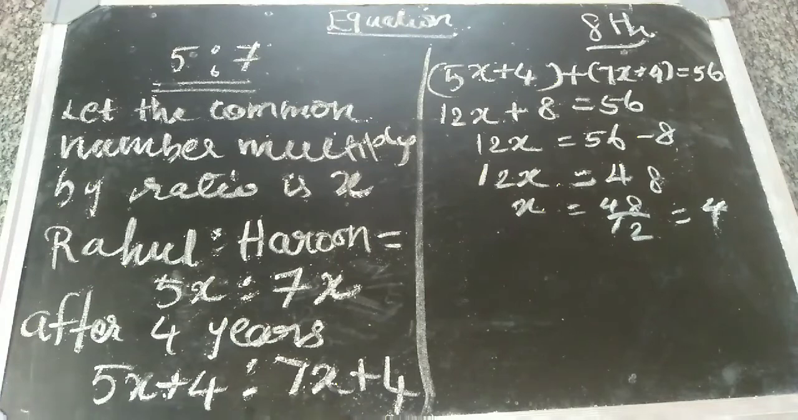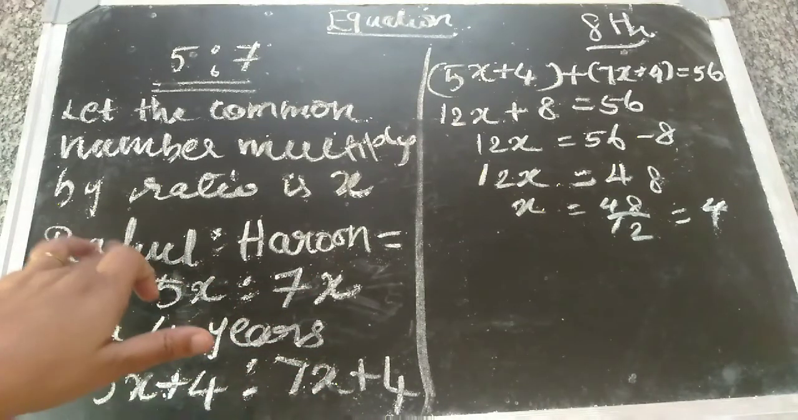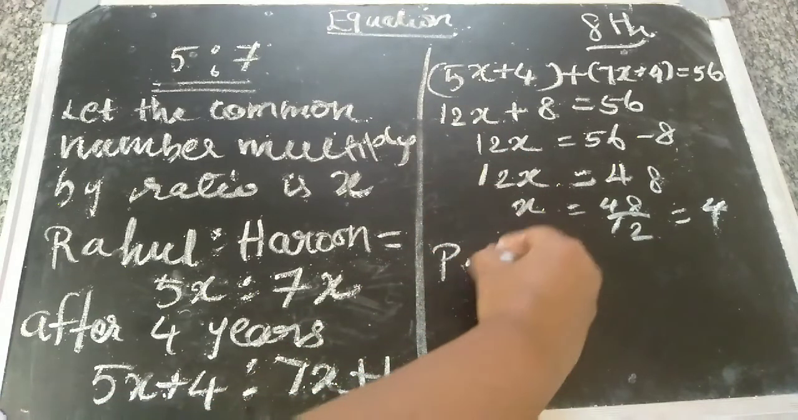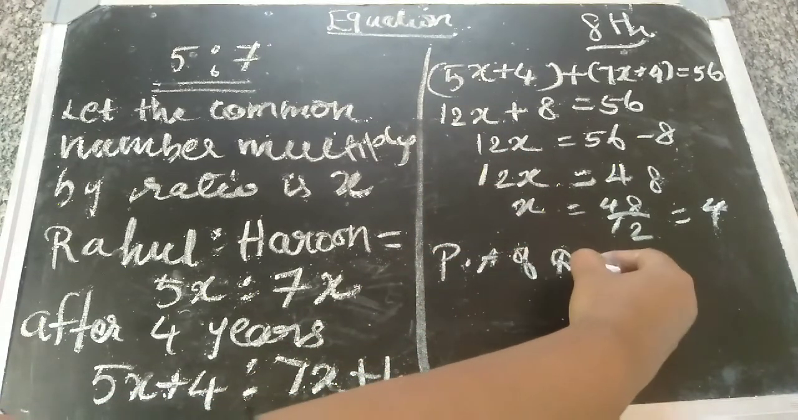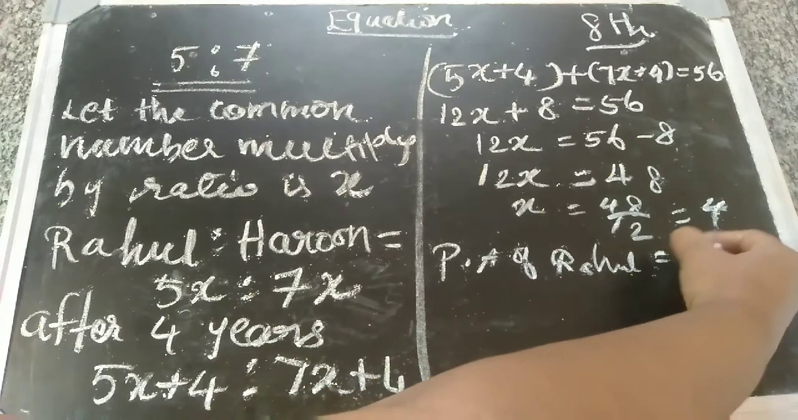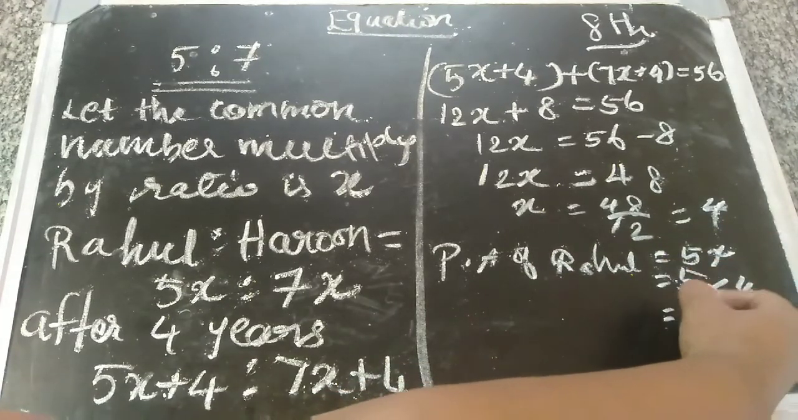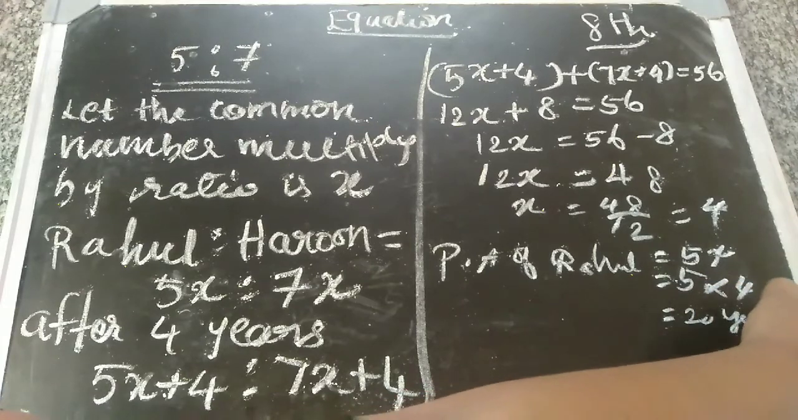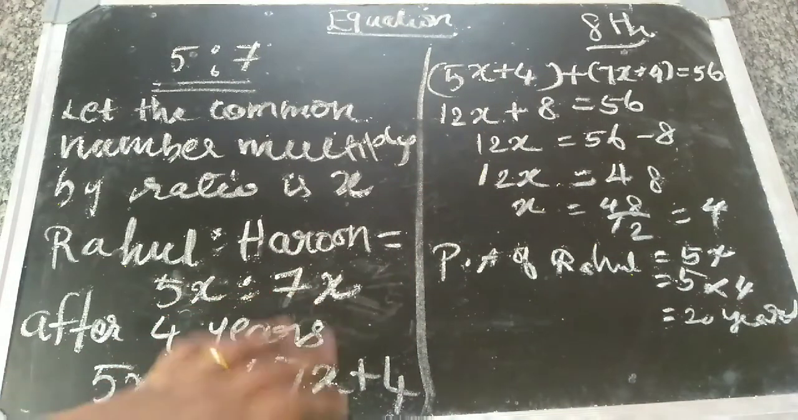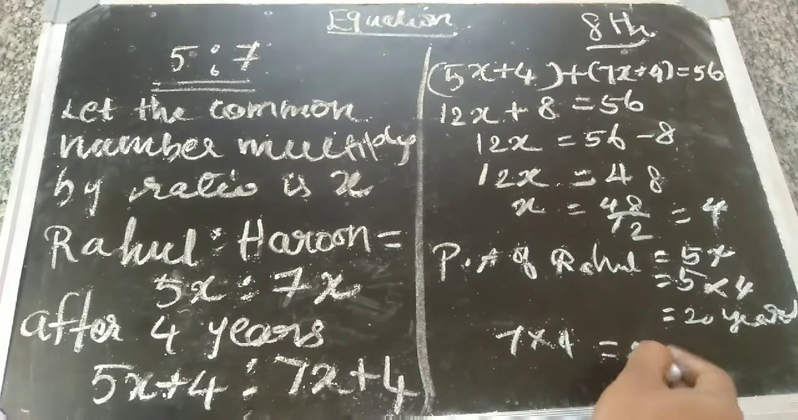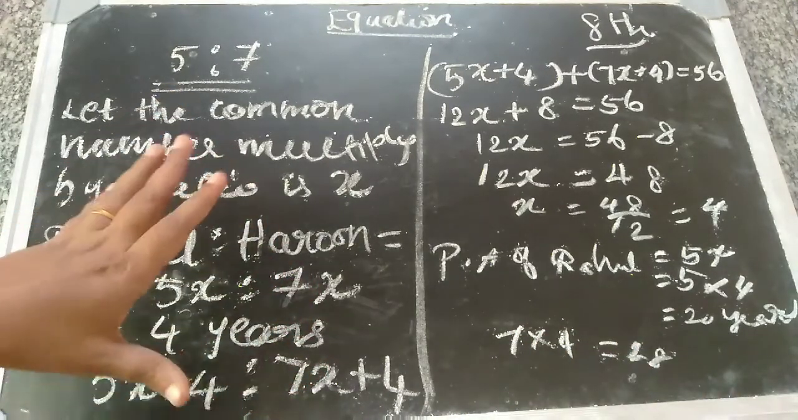x is 4. Now the question is the present age. What is Rahul's age? 5x. So the age of Rahul is 5x. The x value is 4. So 5 into 4 equal to 20 years. The same way Harun is also 7x. So 7 into 4 equal to 28 years. Like that you have to do.